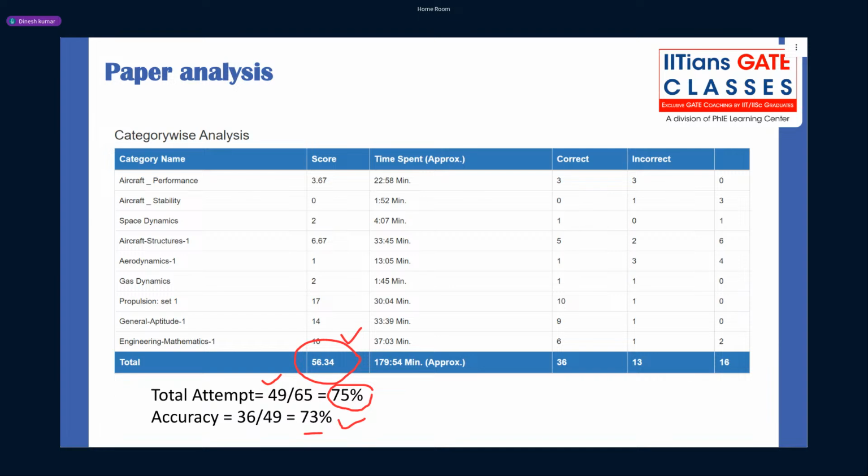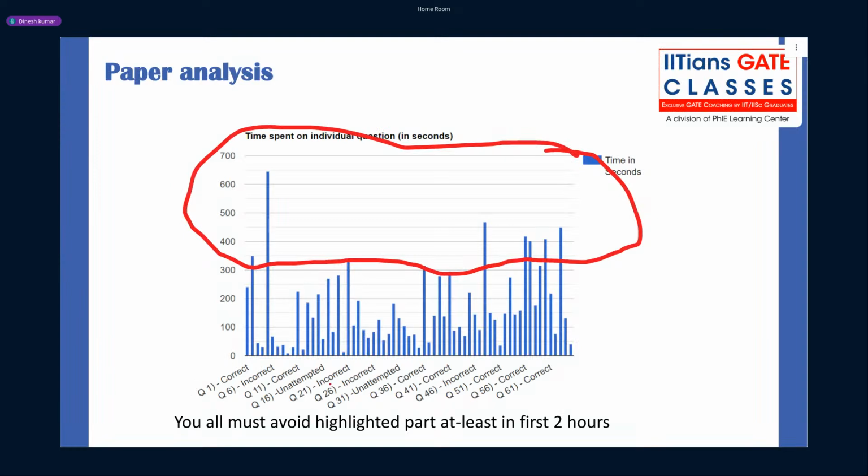So that's why I have included one point: make your strong subjects even stronger and improve in your weaker subjects. Now one thing you all must avoid: if you see this time plot, you can see this one question, the sixth question. It was done incorrectly, and how much time did it take? 660 seconds. So 660 seconds is how much? 11 minutes, right? So what is the use of spending precious 11 minutes and doing a question wrong?